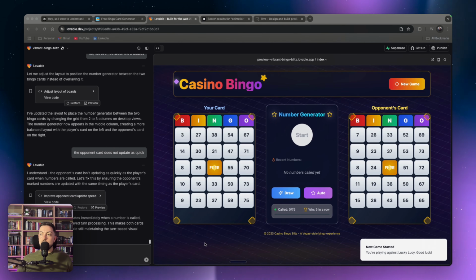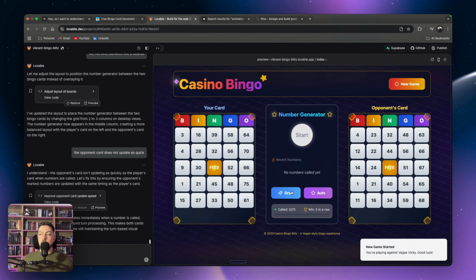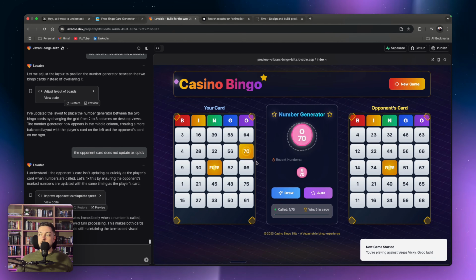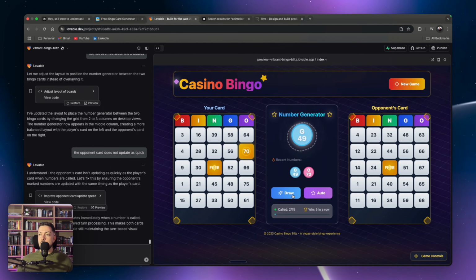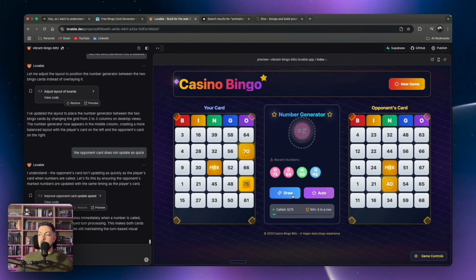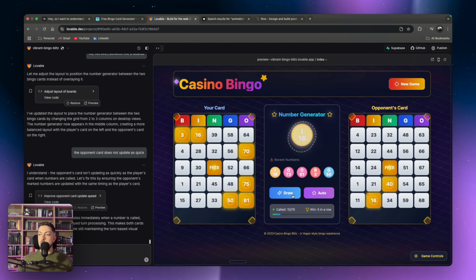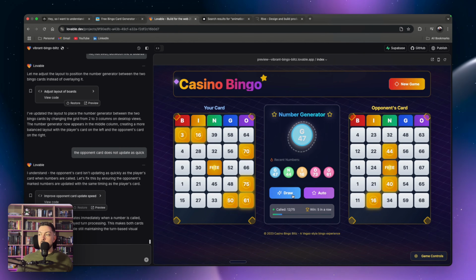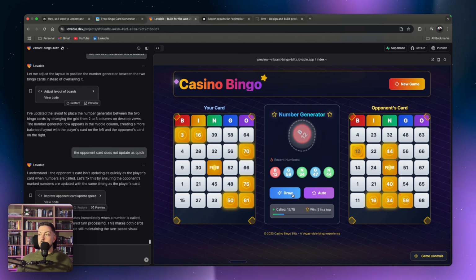Okay, so we've done a couple changes and now you can actually play against the computer as an opponent. So if we say new game and then we say draw, so O70, we've got that. Our opponent does not. Let's go to the next one, G49. And if we carry on tapping on this, it will automatically allot which ones we've got versus our opponent. We're doing much better, but okay, so it only needs N32 to win. We still need a few more. Oh, just hope for not N32.